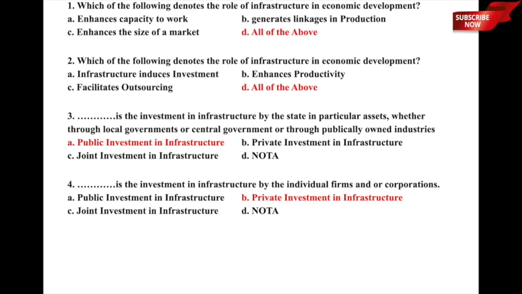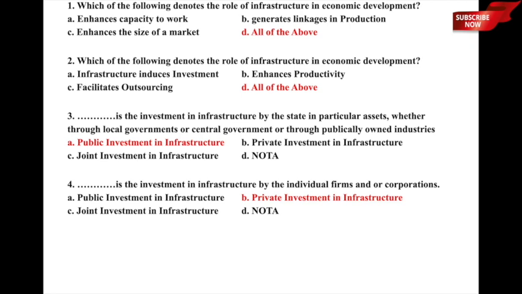Dash is the investment in infrastructure by individual firms or corporations. What do you term such an investment in infrastructure which is undertaken by corporations or individual firms? Whether it is A, public investment in infrastructure, B, private investment in infrastructure, C, joint investment in infrastructure, or D, none of the above. So here the correct answer is, when it is by corporations or individual firms, then it is obviously termed as private investment, and therefore option B, private investment in infrastructure, is the correct answer.